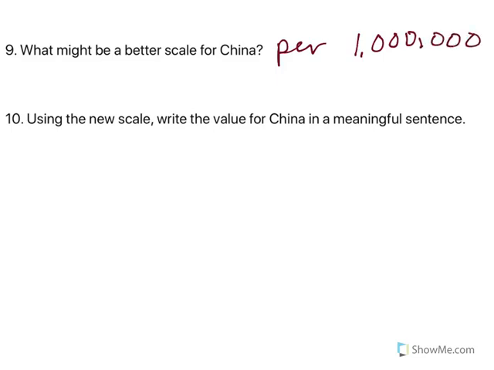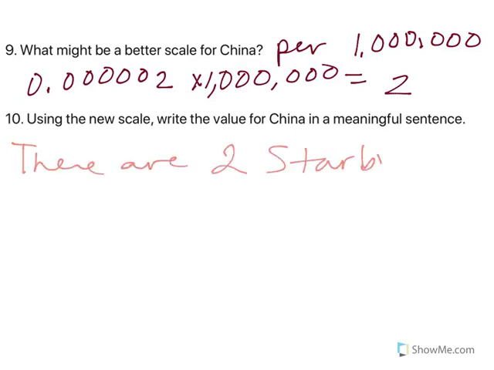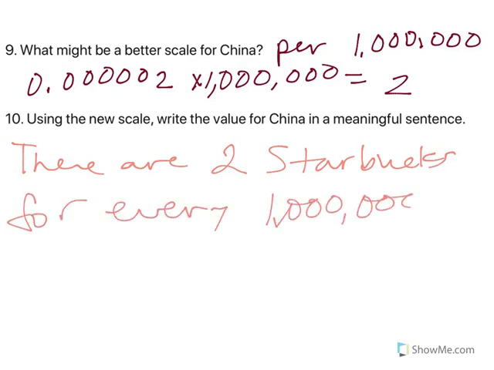If I would take my China, which is 0.000002, and multiply that by 1 million, that would give me 2. So therefore, there are 2 Starbucks for every 1 million people in China.